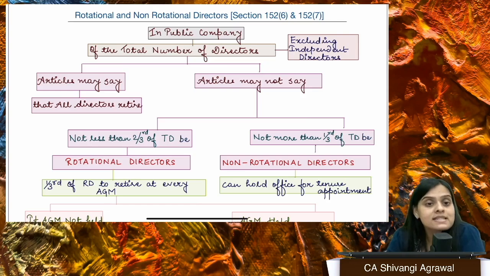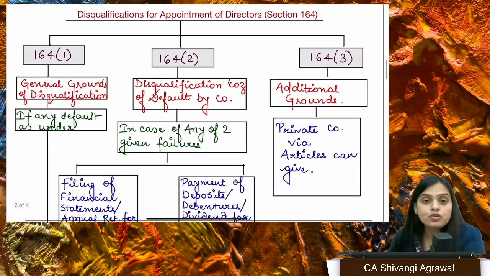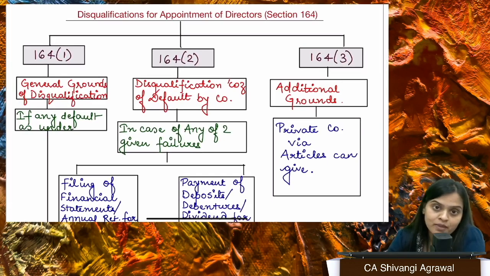However, there is one section called section 164, which states that you should not be disqualified, right? That means you are eligible to be appointed as a director if you're of sound mind. That means you are not eligible to become the director if you are of unsound mind. And unsound mind doesn't mean that your friends call you so. Unsound mind as declared by a competent court.